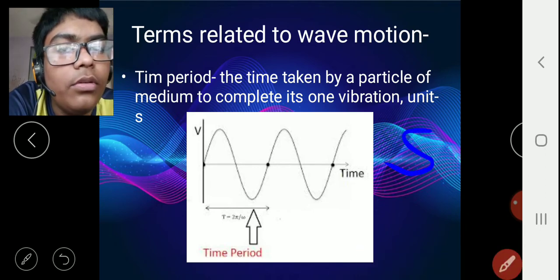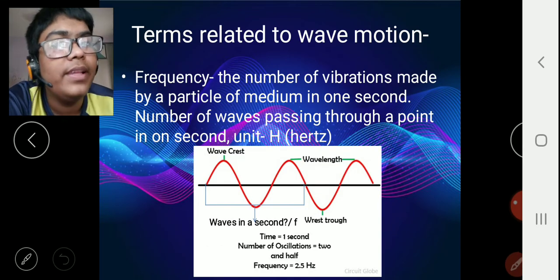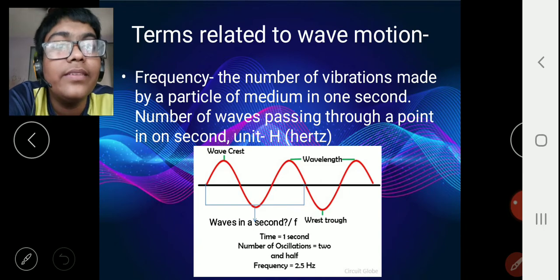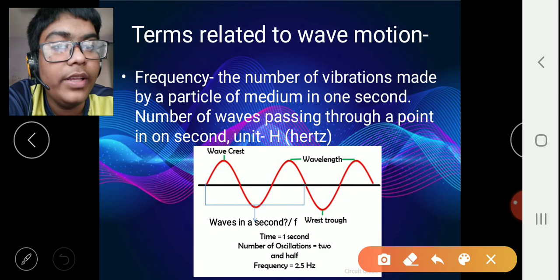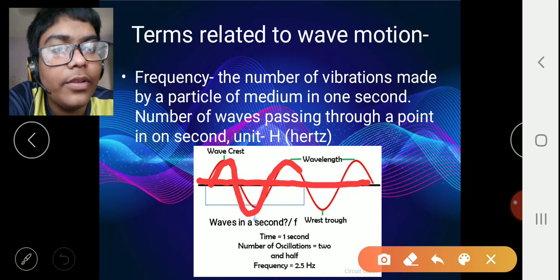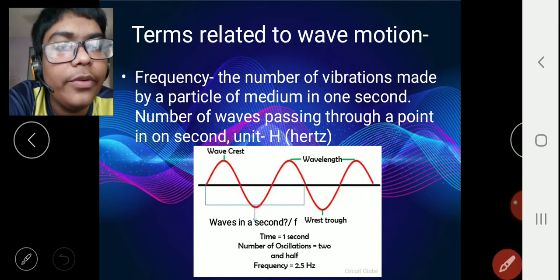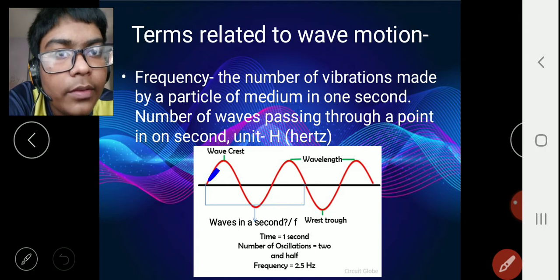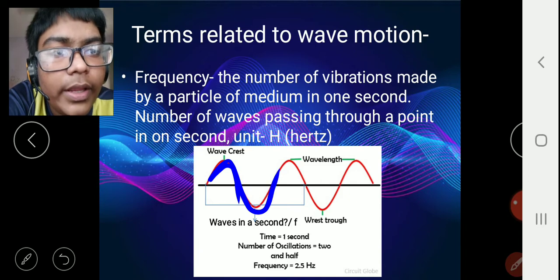So now let's move ahead. Frequency. The frequency is the number of vibrations that take place in 1 second by that particle of the medium. So say this is my medium, and these are my particles which are displacing. So this wave is formed, but how many waves? What is one wave? Can you tell me how much is one wave? Is this one wave? No. This one whole thing is one wave.